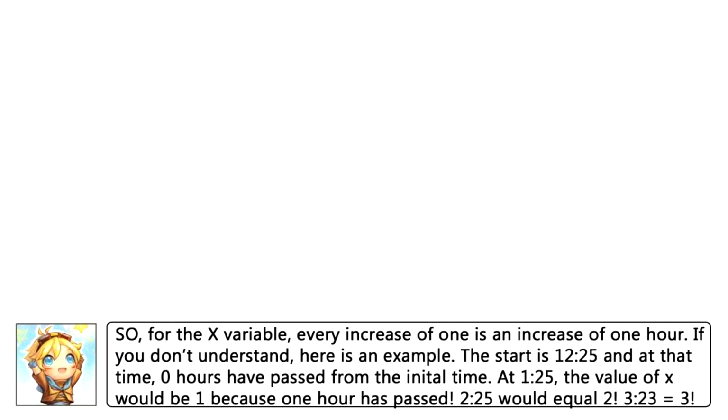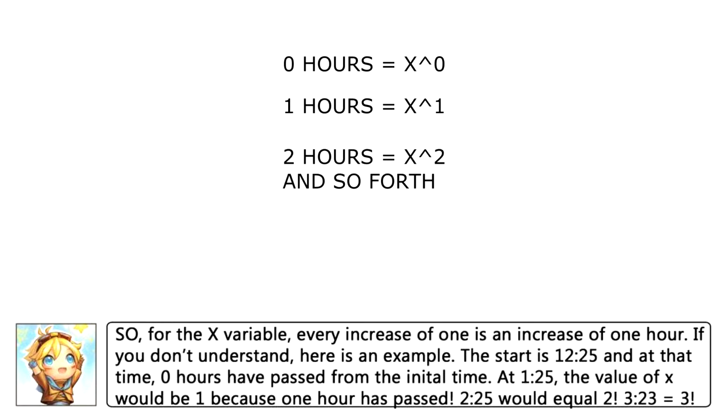So, for the X variable, every increase of 1 is an increase of 1 hour. If you don't understand, here's an example. The start is 12:25, and at that time 0 hours have passed from the initial time. At 1:25, the value of X would be 1 because 1 hour has passed. 2:25 would equal 2, and 3:25, sorry for the mistake on there, I'm so bad at this. 3:25 would be 3, because 3 hours passed.